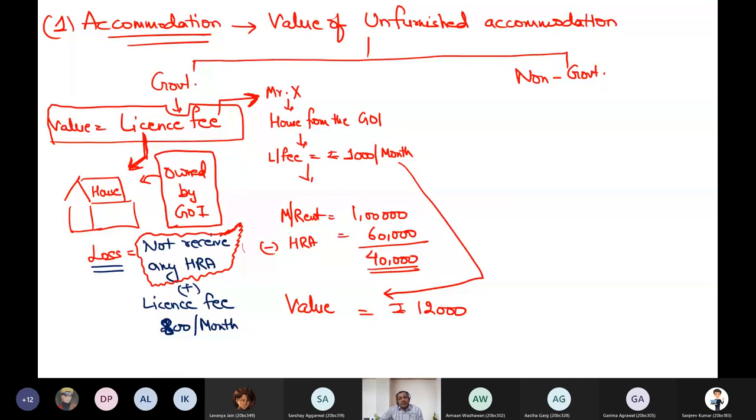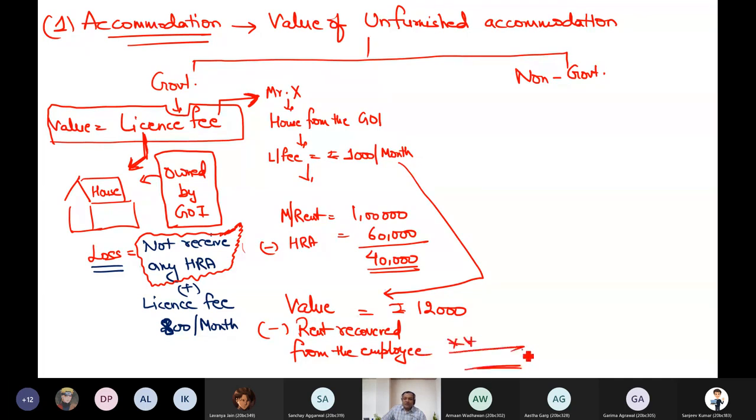But in any case, if you find that some rent is recoverable from the employee, because what is my net saving? This is the value which has been determined as per the rules. From every perquisite, always you have to deduct one thing: any amount recovered from the employee. Rent recovered from the employee. So whatever rent is recovered from the employee, that you deduct, and whatever answer you get is always the value of every perquisite.